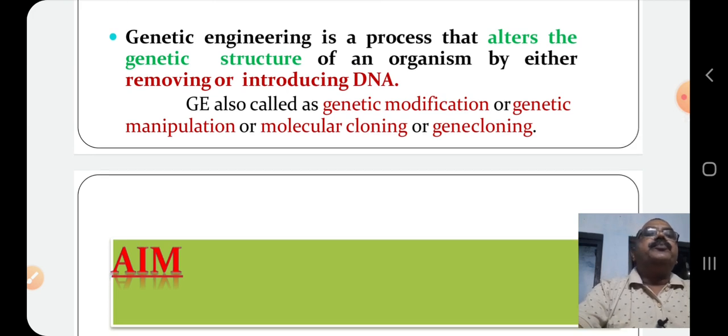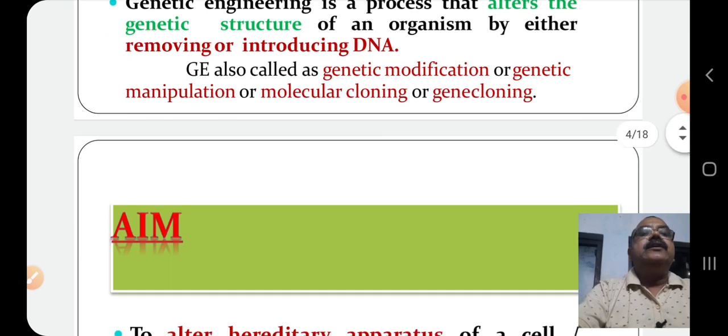Genetic engineering is the process of altering the genetic structure of an organism either by removing or introducing DNA. That means we can add DNA into an existing genome of the organism, or we can remove genes from the genome of an organism. Genetic engineering is also known as genetic modification, genetic manipulation, molecular cloning, and gene cloning.